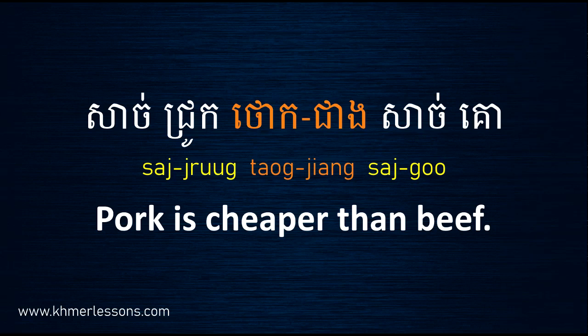Now I read this sentence for you again: sach chru thao chieng sach ko. In Cambodia, pork is cheaper than beef, but I'm not sure about in your country. Now let's go to see the next example.